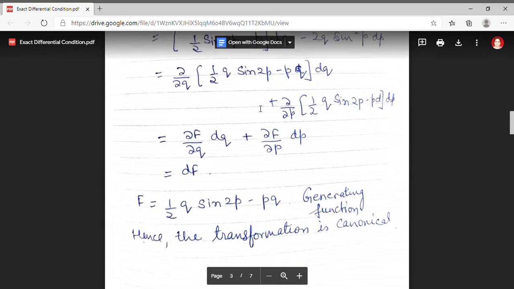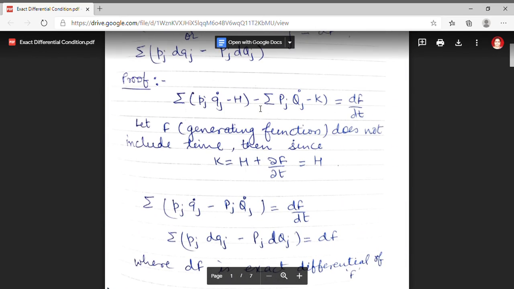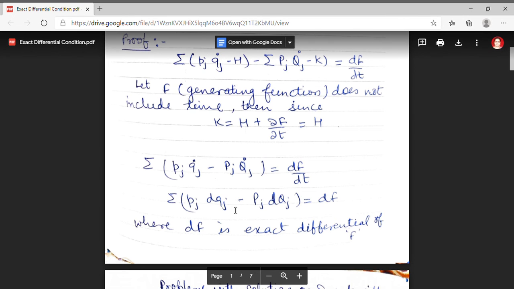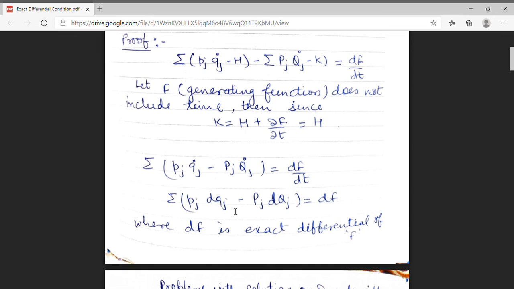So, in order to prove that a transformation is canonical or not, we have to solve the exact differential condition. The statement of exact differential condition is small pj dqj minus capital Pj dQj. This must be equal to df, where df is the exact differential of a function F.